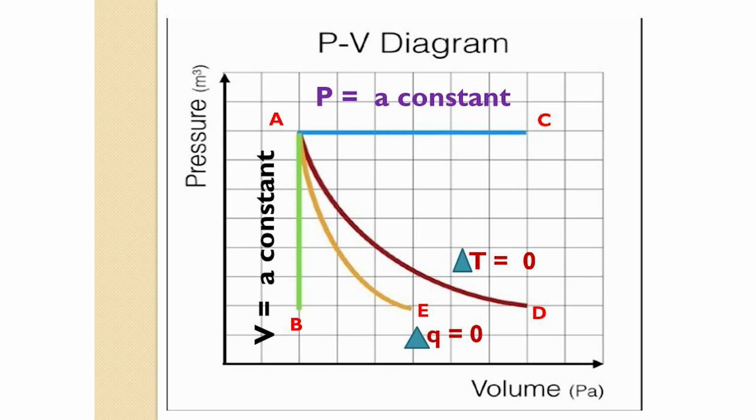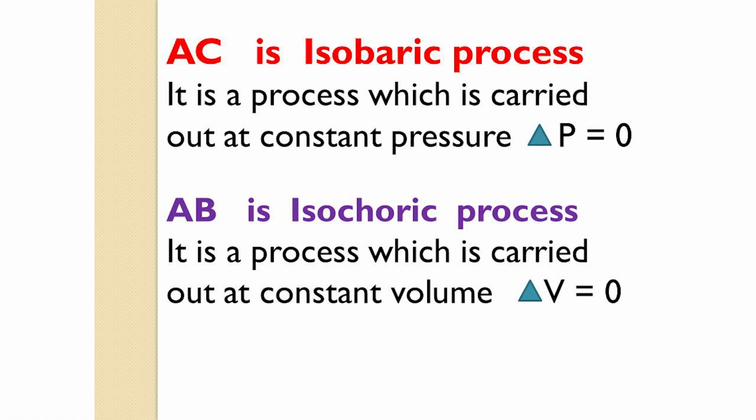Identify the graphs AB, AC, AD and AE. The graphical representation of various processes with respect to pressure and volume, showing the behavior of a given amount of ideal gas. Can you give the name of graph AC? It is an isobaric process. What is an isobaric process? It is a process that is carried out at constant pressure. What will be the value of pressure? Delta P equal to 0.